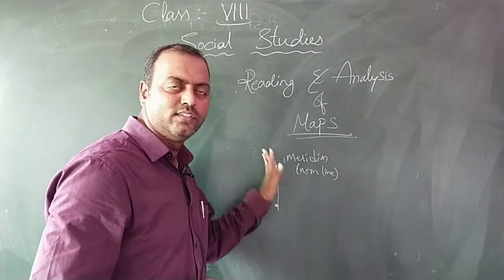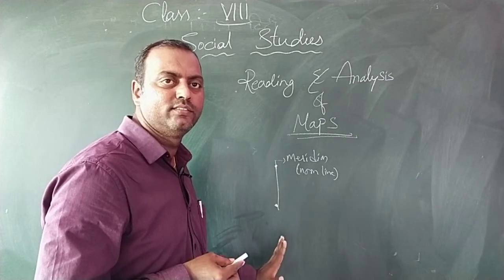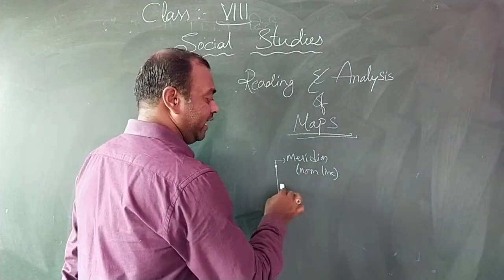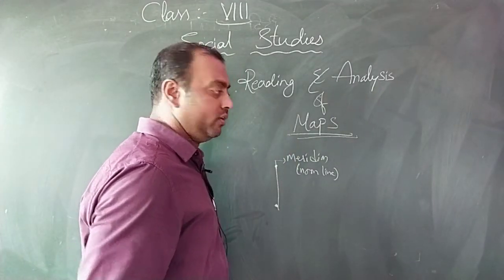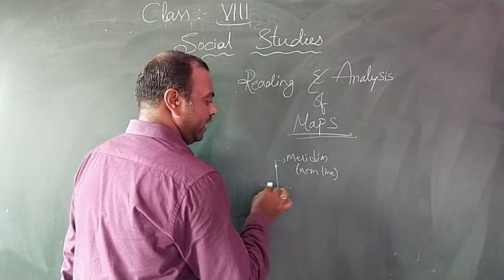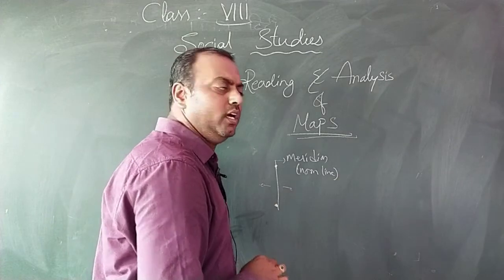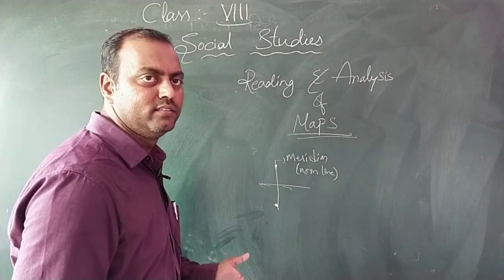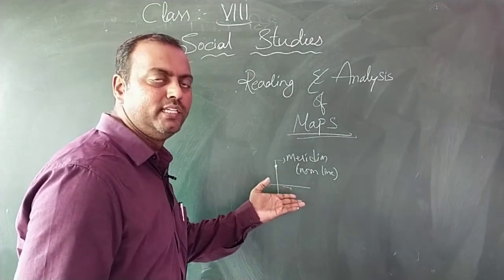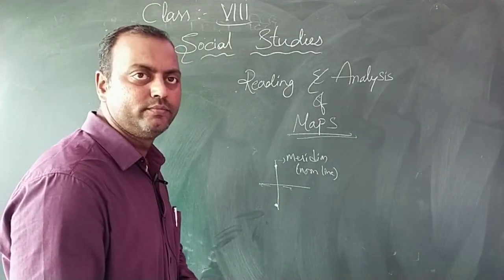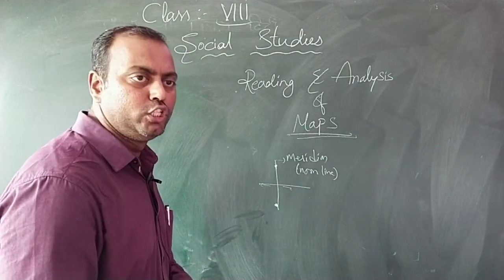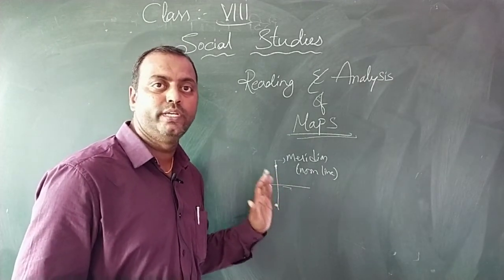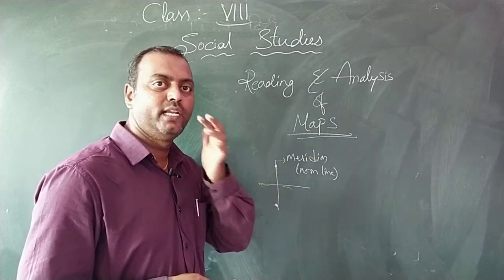From north to south, they started inquiring about these areas and connected them. From east to west, they started measuring the height of the shadow, and they pointed out the places which have the same height of shadow. With the help of these, they drew these lines, which we consider today as longitudes and latitudes, and they prepared these kinds of maps. Ptolemy prepared such maps, which were more accurate, with the help of these imaginary lines drawn on the map.